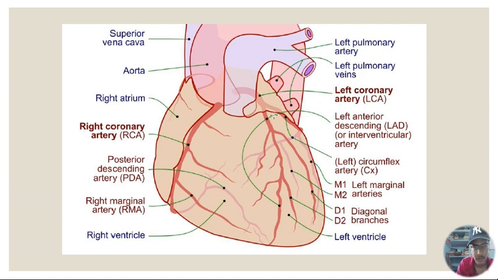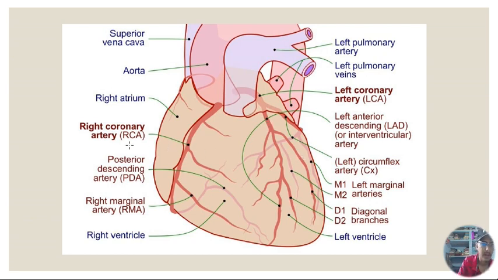Okay, so this is the coronary sulcus. In the coronary sulcus we have the left circumflex artery, and this is the left coronary artery, which is descending and forming the left anterior descending, or the interventricular artery, between the right ventricle and the left ventricle.